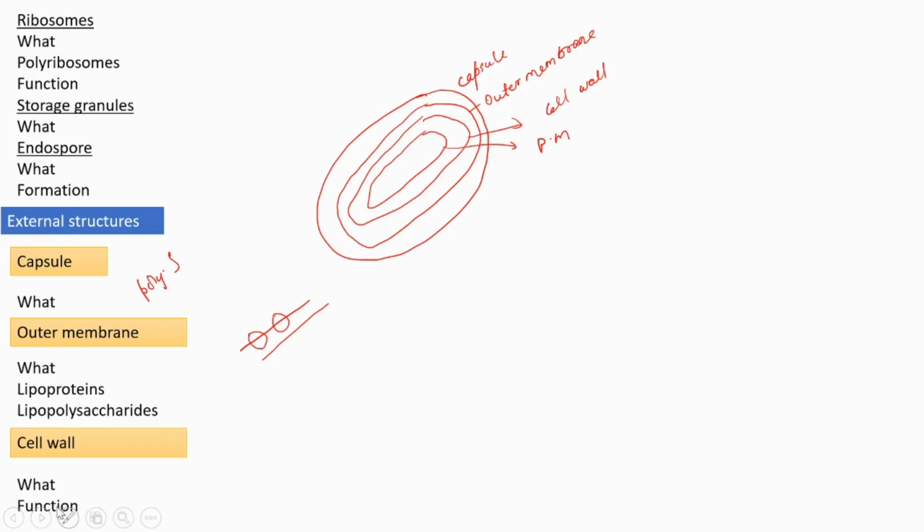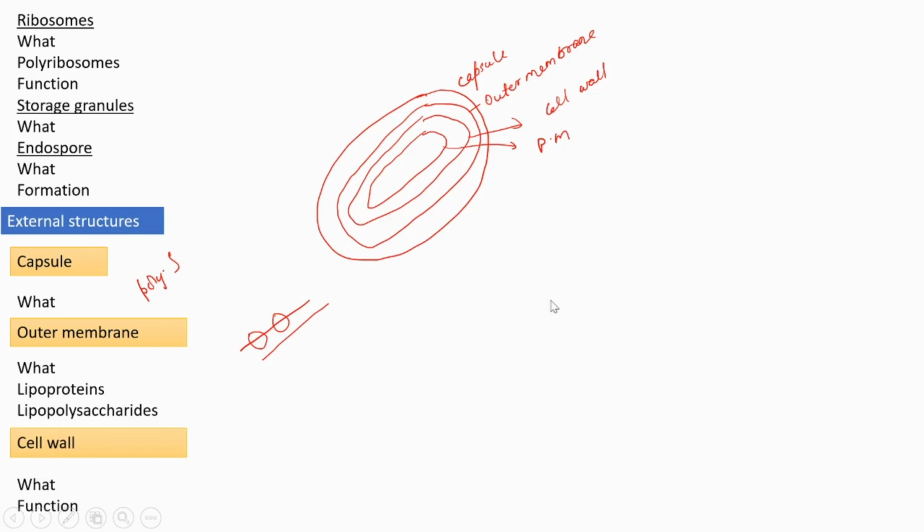It maintains the shape of the prokaryotic cell, and also prevents bursting due to endocytosis. Endocytosis means the entry of fluid inside the cell that causes a building up of pressure inside the cell, and it may lead to bursting out. That bursting out is prevented by this cell wall.